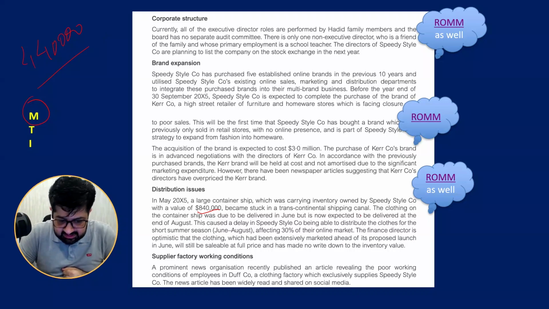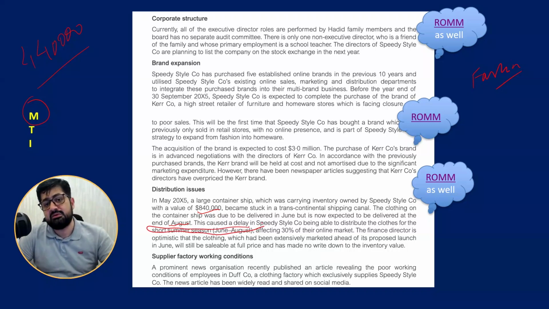So it became stuck. And we know that it is the fashion industry and it is related to summer. They said that at the end of the season it is now expected to be delivered. So it is related to the summer season. Now it is affecting their sales.